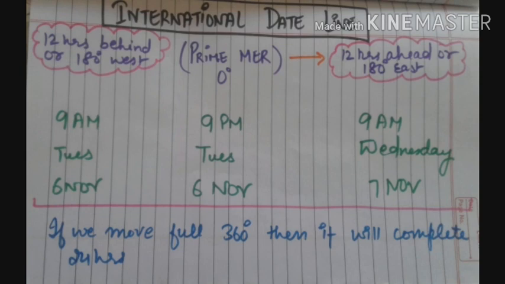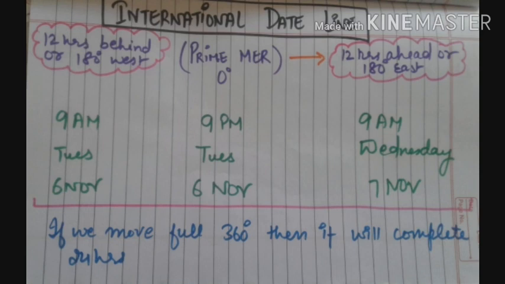So children, in the middle we have the prime meridian at 0 degrees, and we know that our earth rotates from west to east, which means the east part of the earth comes in front of the sun first and after that the west part comes. So the time in the east of the prime meridian is ahead and in the west it is behind.